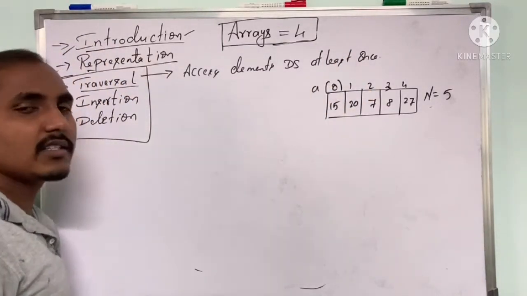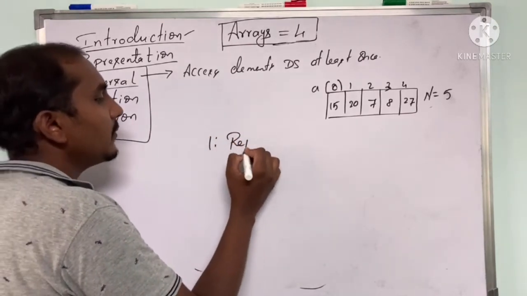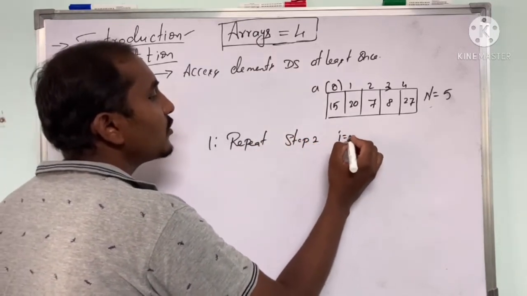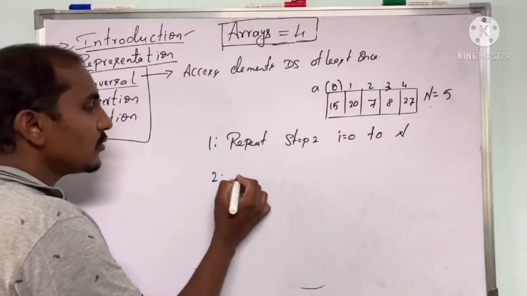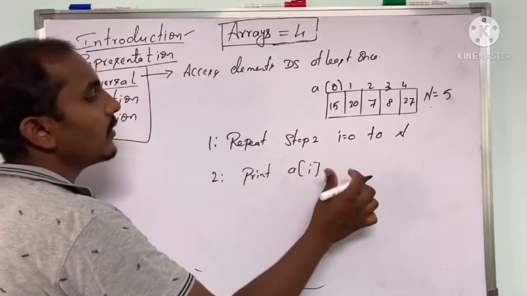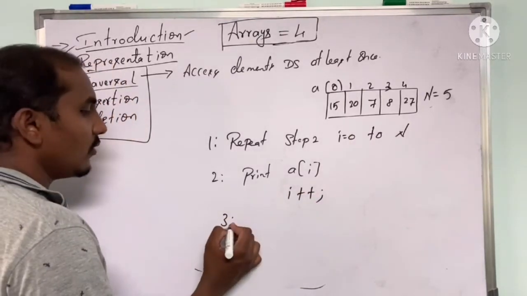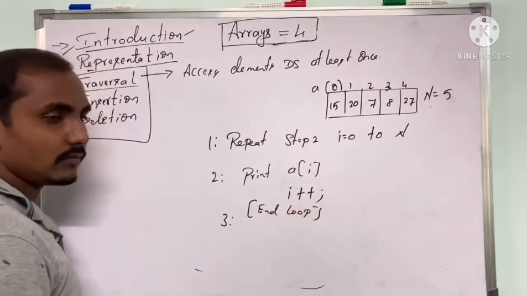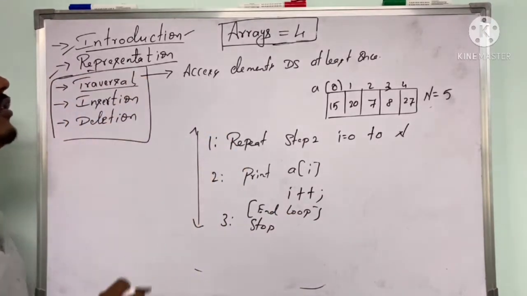For this, we can write a simple program or algorithm. Step 1: repeat step 2 for I equals 0 to n. The n value is 5. What is step 2? Step 2 is nothing but we are going to print the value of A of I, and we'll also increment I plus plus. Then end loop, and step 3 will be stop. So these 3 lines will be the algorithm for traversal.